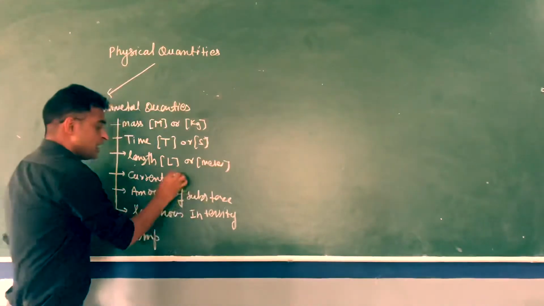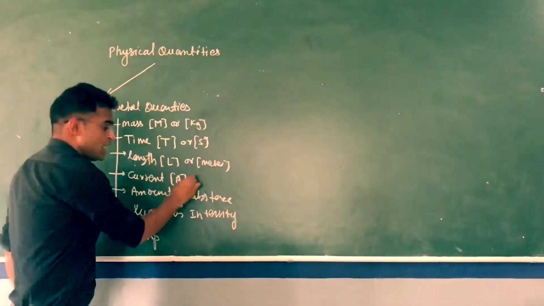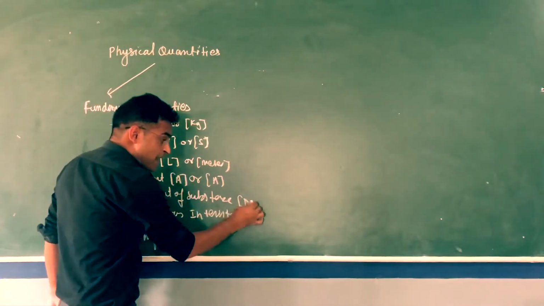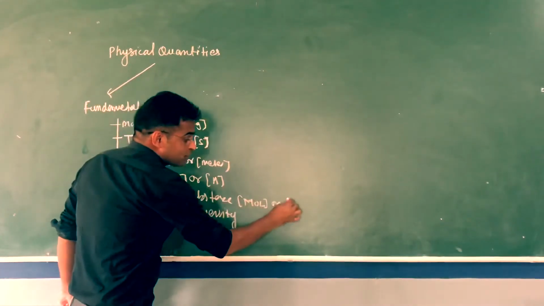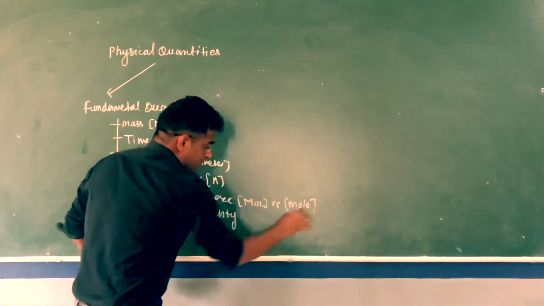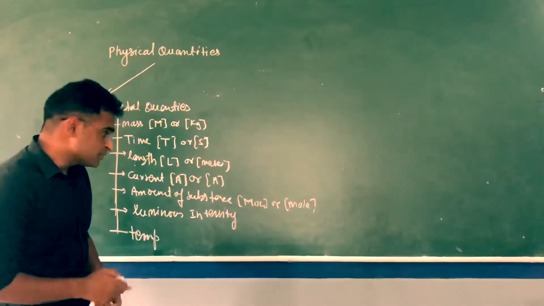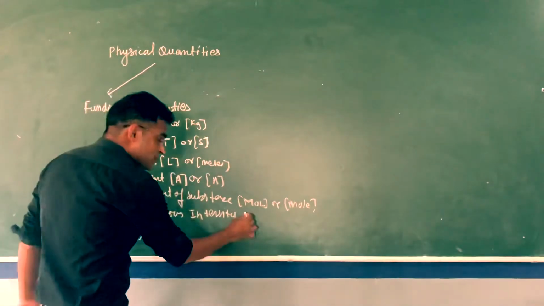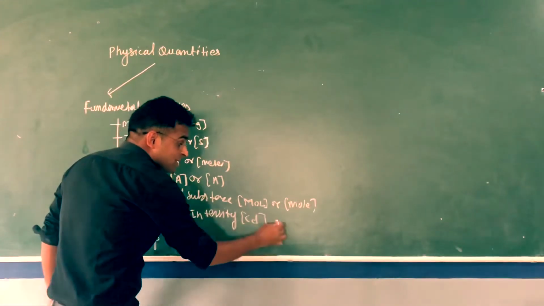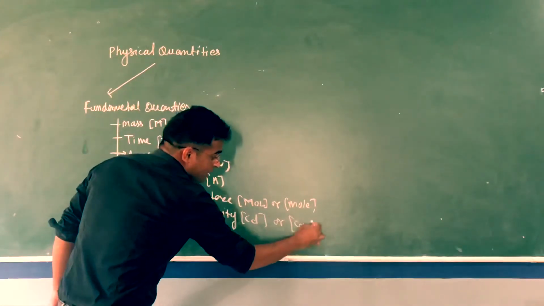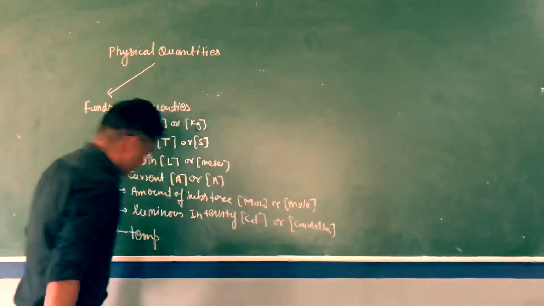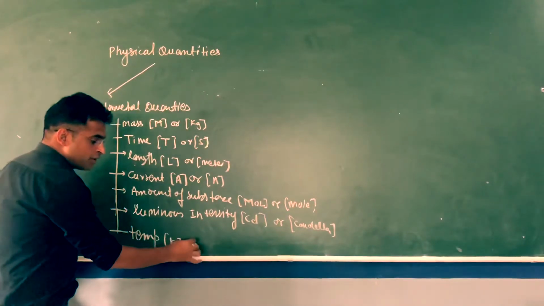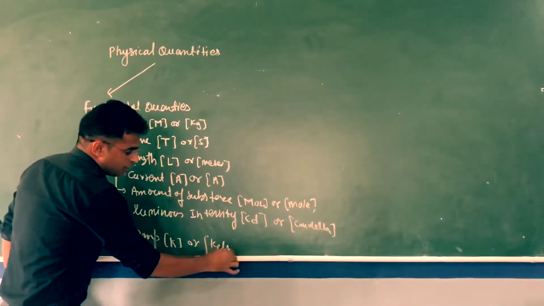Current, we represent by A, and unit of this one is ampere. Amount of substance we represent by mol, and unit of this one is mole. Luminous intensity we represent by cd, and unit of luminous intensity is candela. And temperature we represent by K, and unit of temperature we take Kelvin.